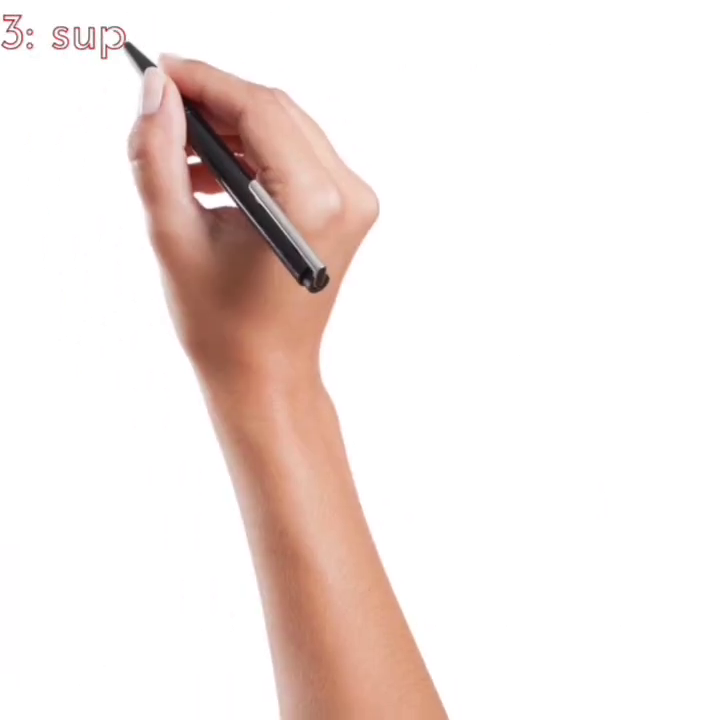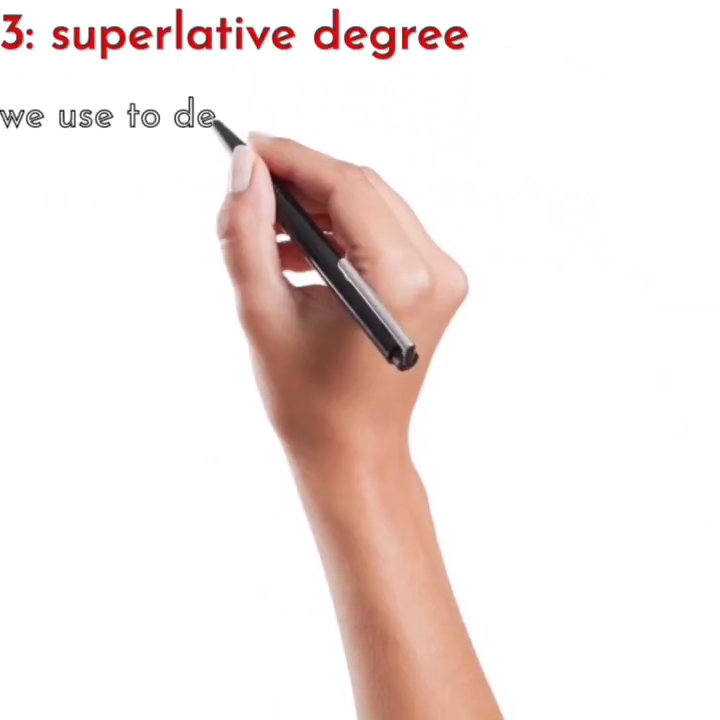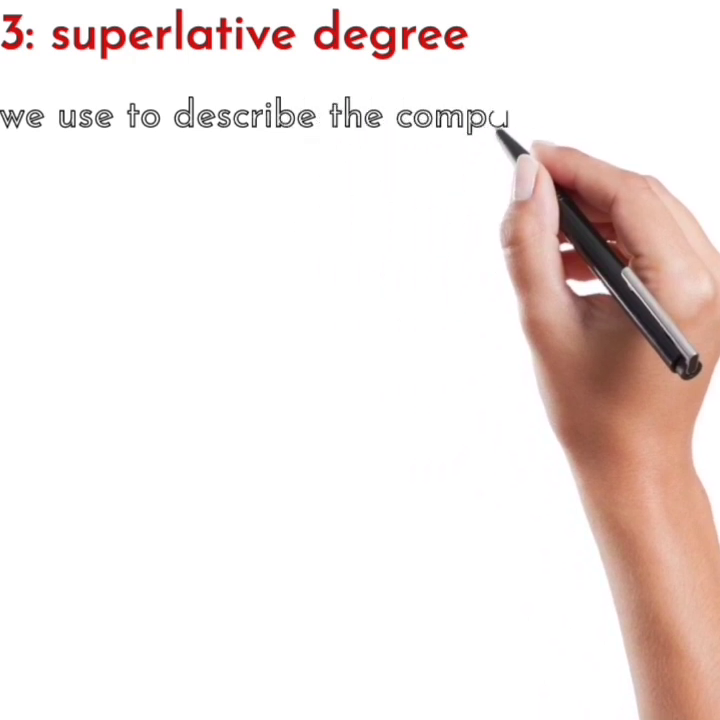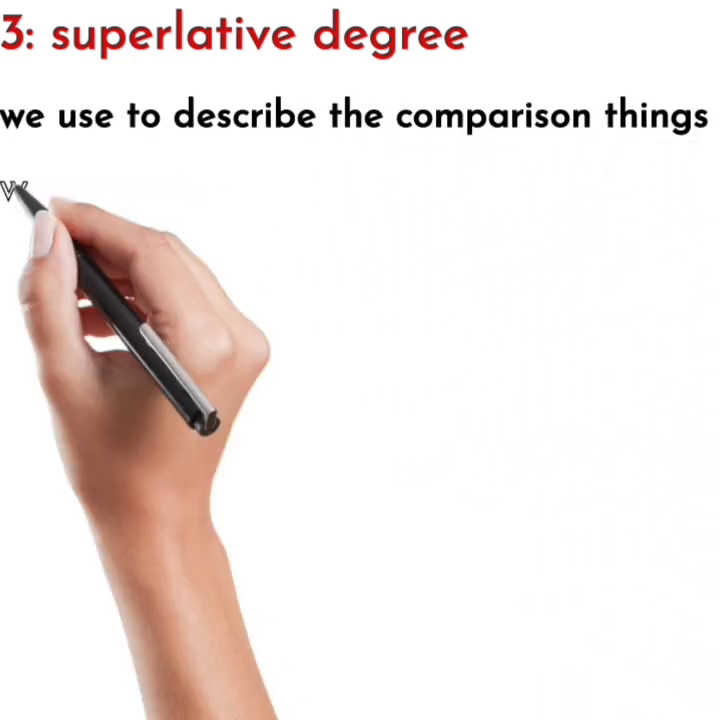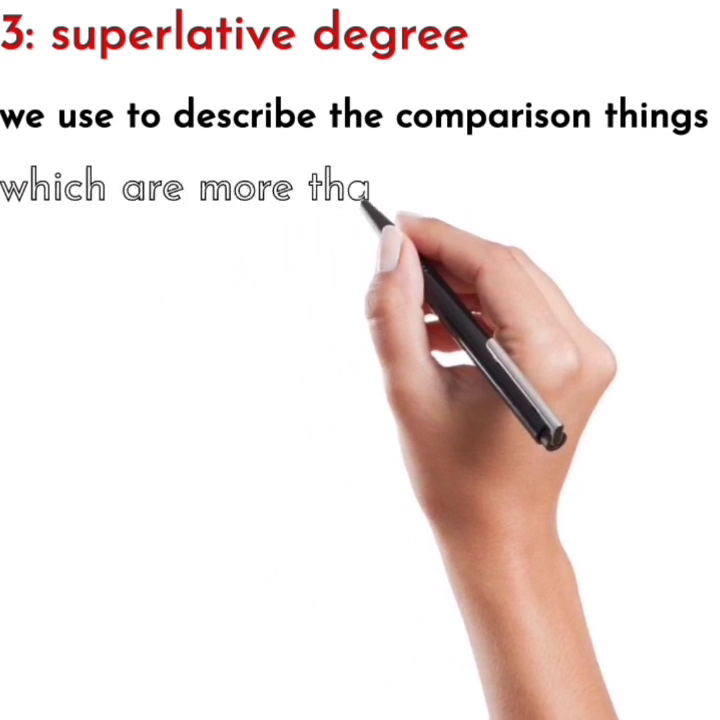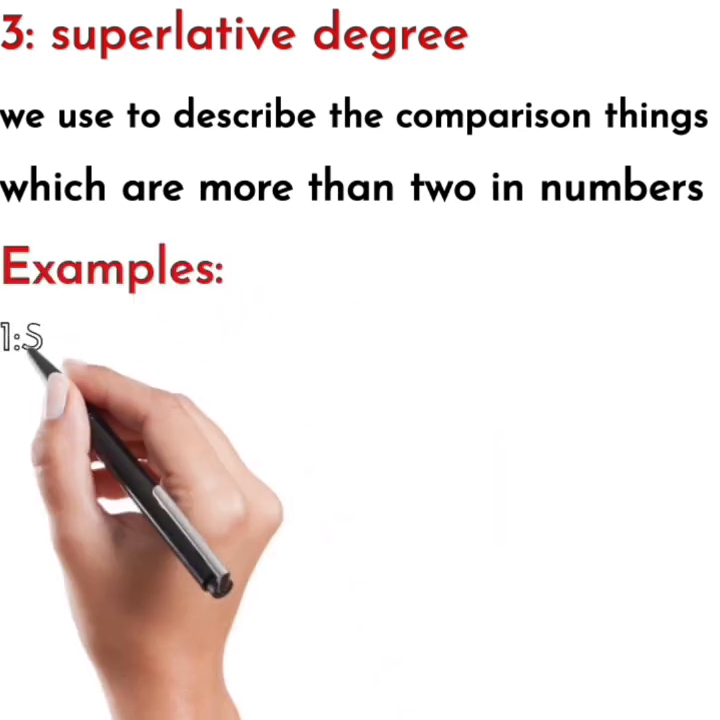In this slide, we are going to talk about the third degree of our adjective, which is the superlative degree. When we have to describe comparisons of things which are more than two in numbers, we use this degree. So we make the comparison between those things which are more than two in numbers. So we use the superlative degree of adjective.